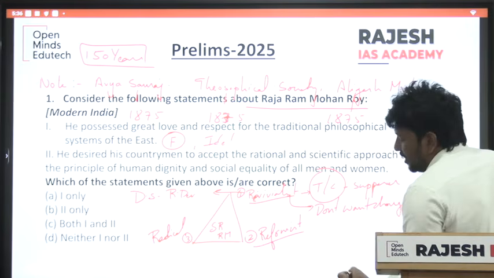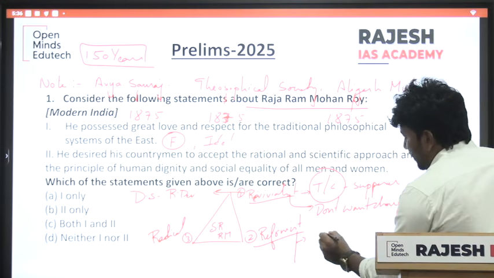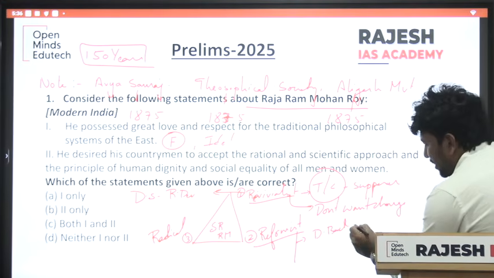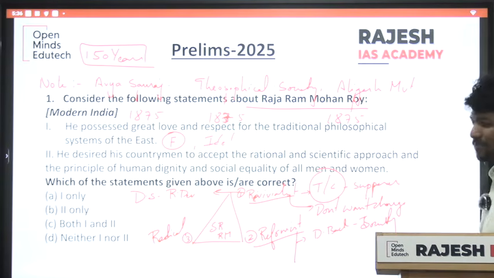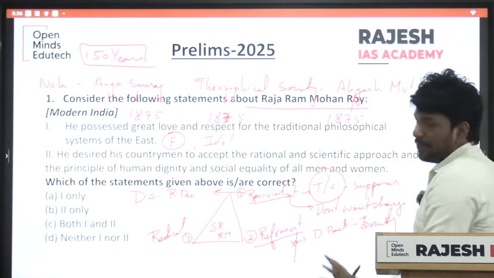Who are reformists? Reformists believe that there are some drawbacks in our society, so we should try to rectify these drawbacks.